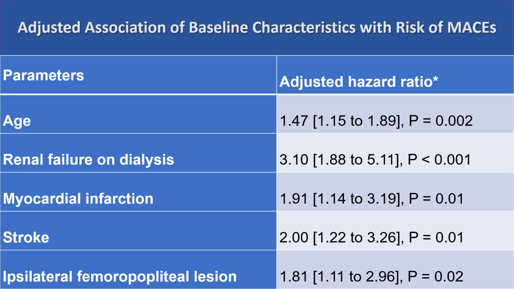The multivariate model shows that advanced age, renal failure on dialysis, myocardial infarction, stroke, and ipsilateral femoral popliteal regions were independently associated with the risk of incident MACEs.